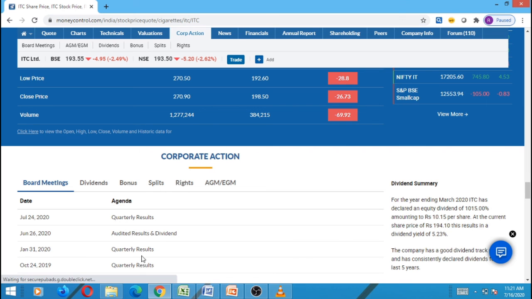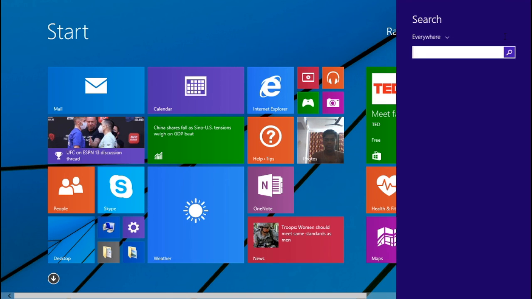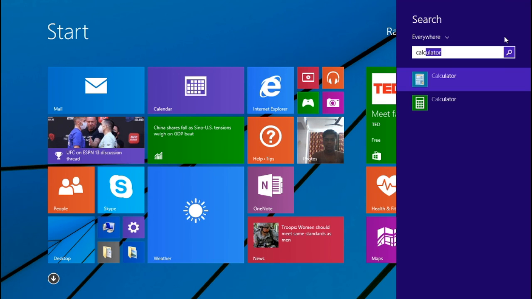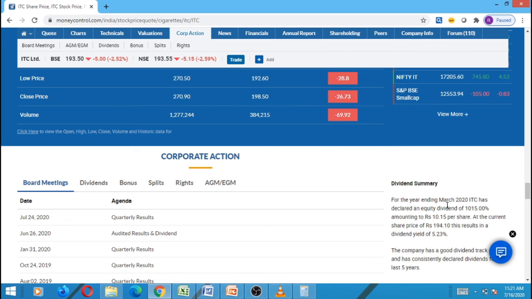So let's calculate the dividend yield. My dividend per share is 10.15 and my share price was 194.10. So my dividend yield comes to 5.23%. That is what you can see over here. So this is how the dividend yield is calculated.